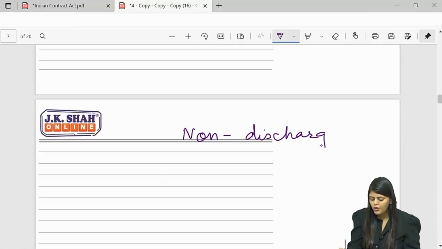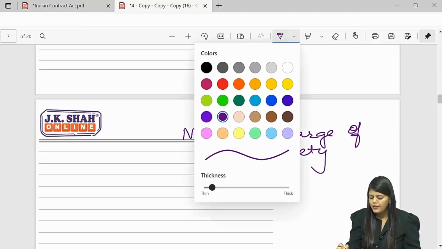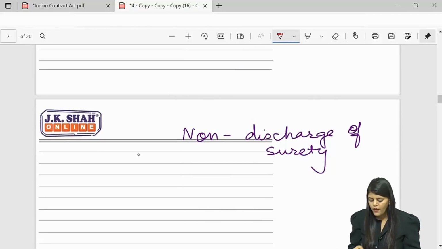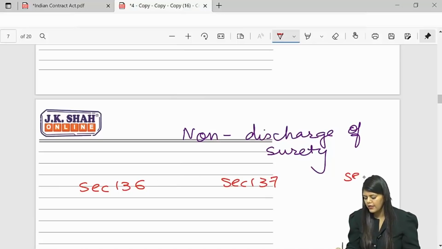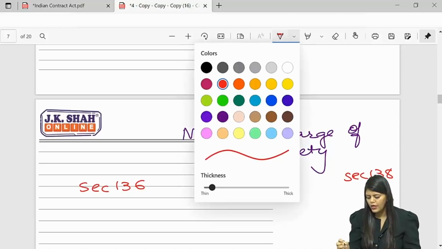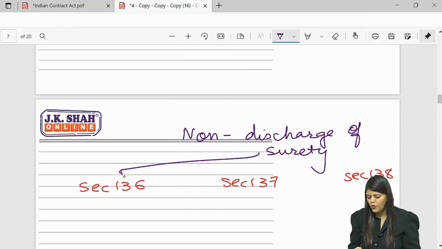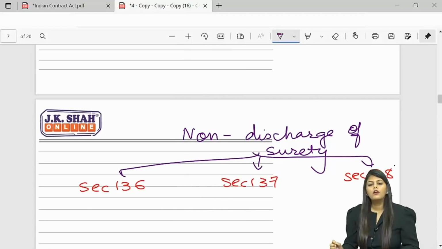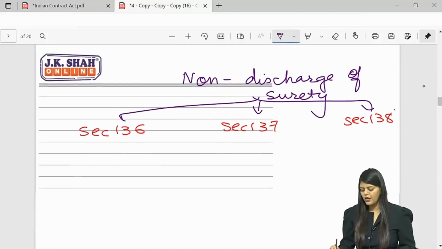non-discharge of surety. Non-discharge of surety, sections 136, 137 and 138. Okay. Section 136. Students get confused here.